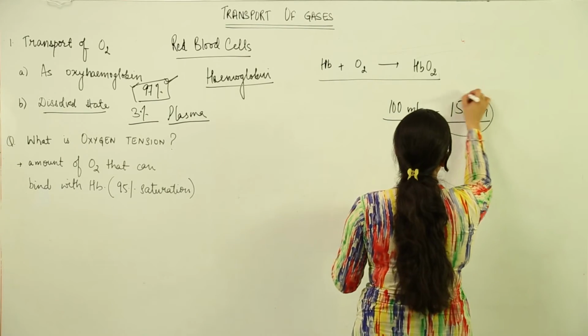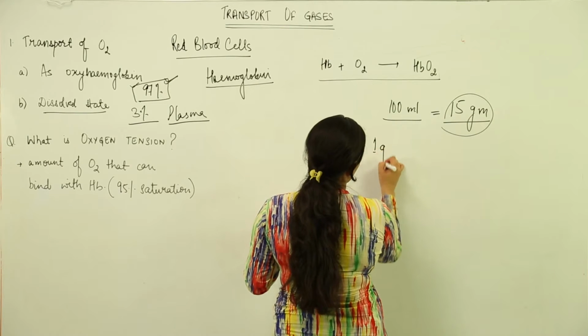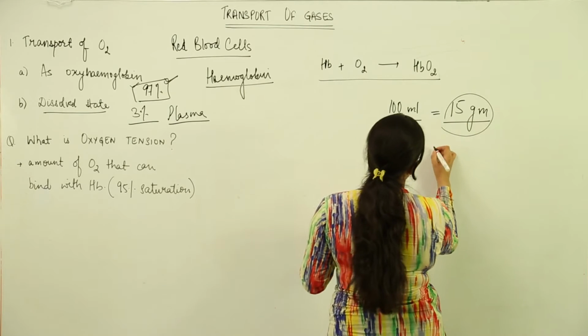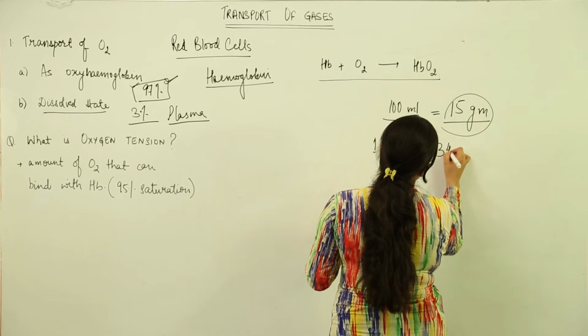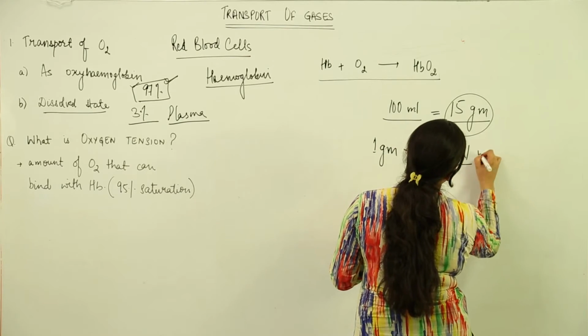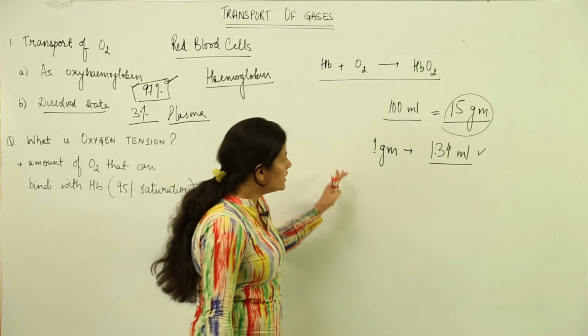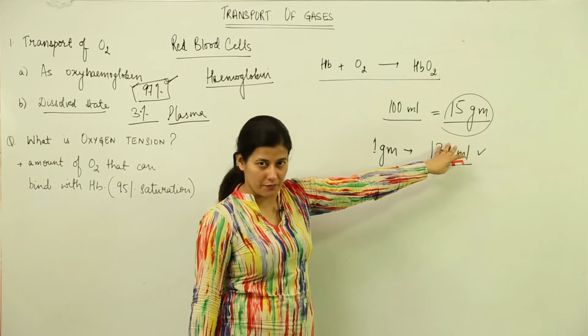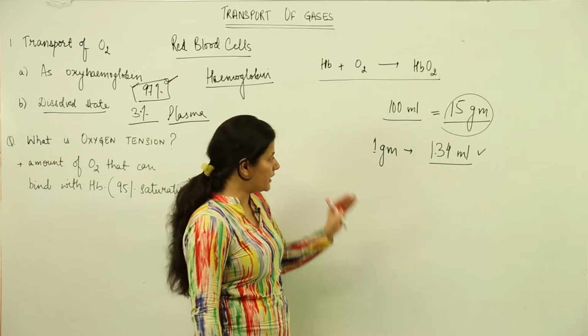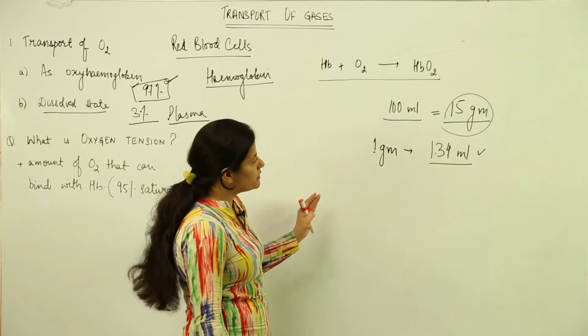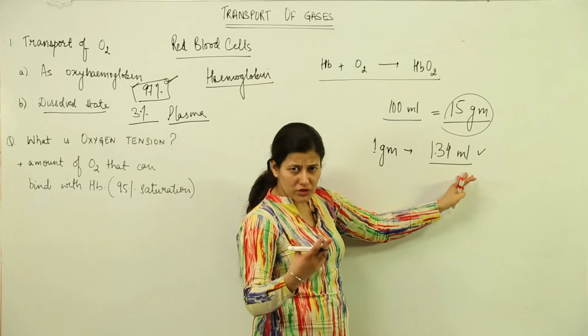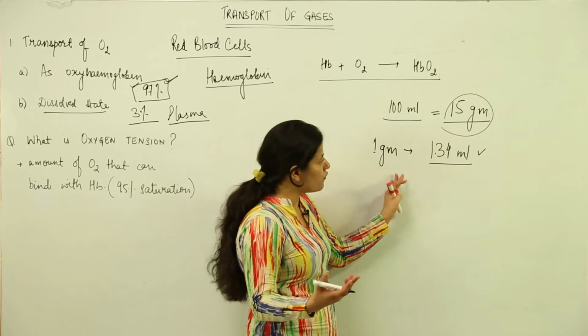Now each gram of hemoglobin has the capability of carrying 1.34 milliliter of oxygen. So we have 15 grams of hemoglobin in 100 milliliter of blood, and each gram of hemoglobin is able to carry 1.34, approximately 1.5 milliliter of oxygen.